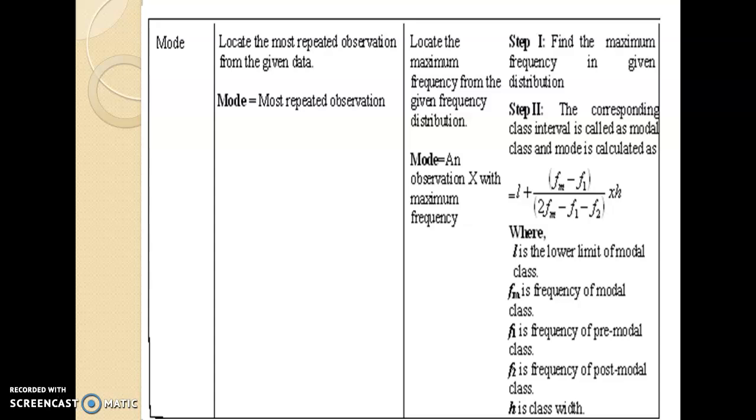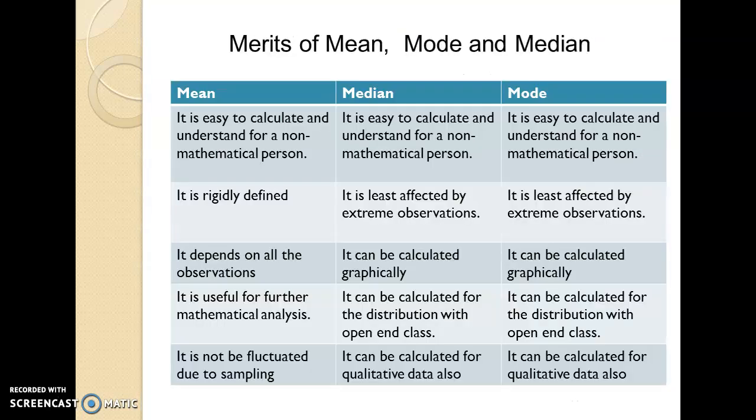The formula for mode in this case is L plus (Fm minus F1) upon (twice Fm minus F1 minus F2) into H, where L is the lower limit of the modal class, Fm is the frequency of the modal class, F1 is the frequency of the pre-modal class, F2 is the frequency of the post-modal class, while H is the class width.